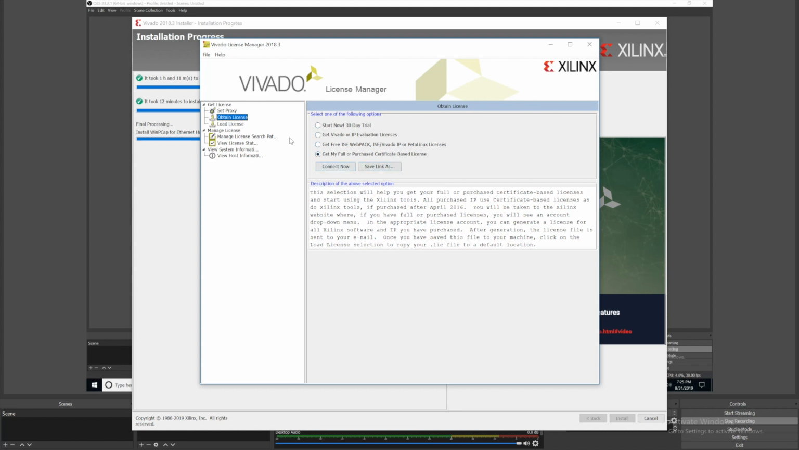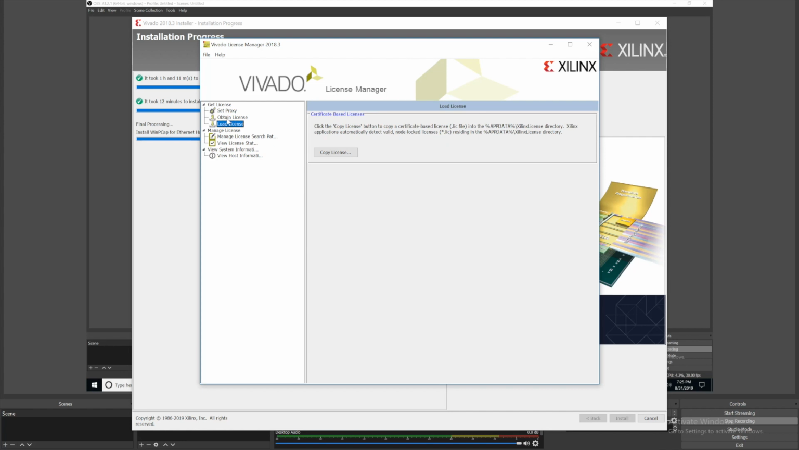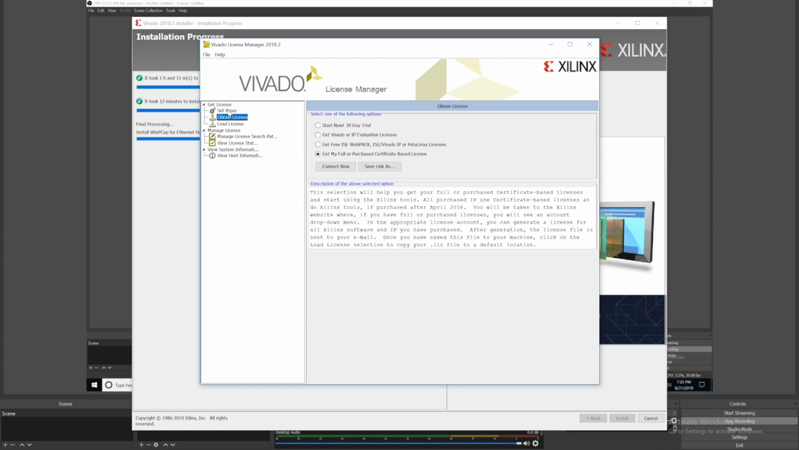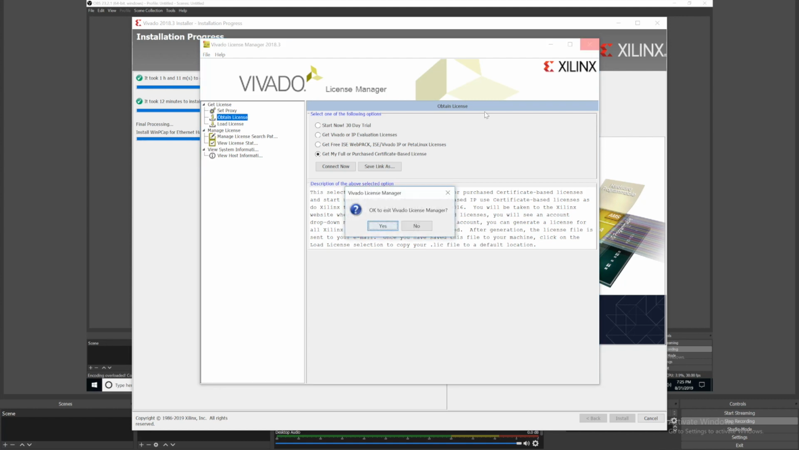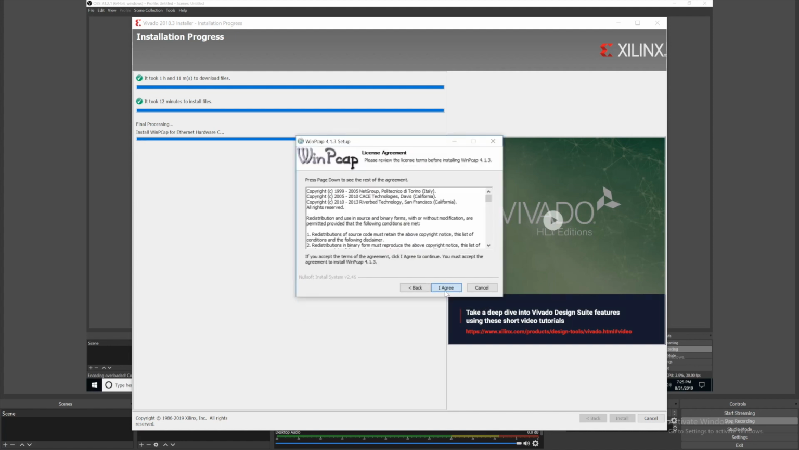So after 1.5 hours, in the final stage of the installation, it will ask for the license. So one can choose one of these options, or load license, obtain license, search for the path. But here for the Basys 3 board or for the Nexys 4 DDR board, the license is not required, so we can skip, and these options can again come up in Vivado. So right now I'll cancel this. Now it asks for WinPcap hardware, so I'll just press OK and install the hardware.